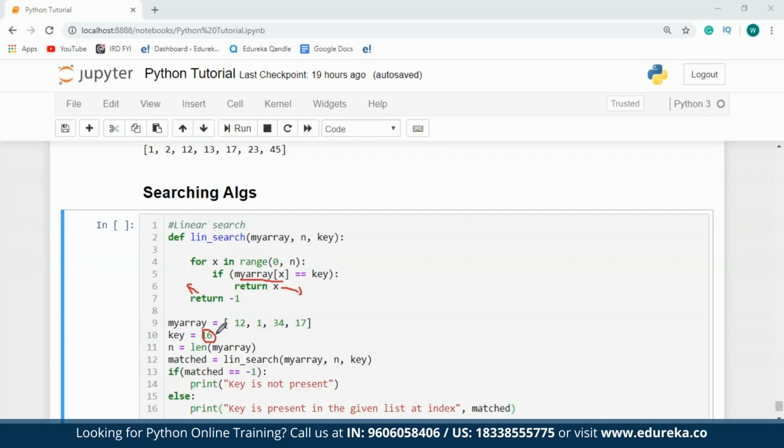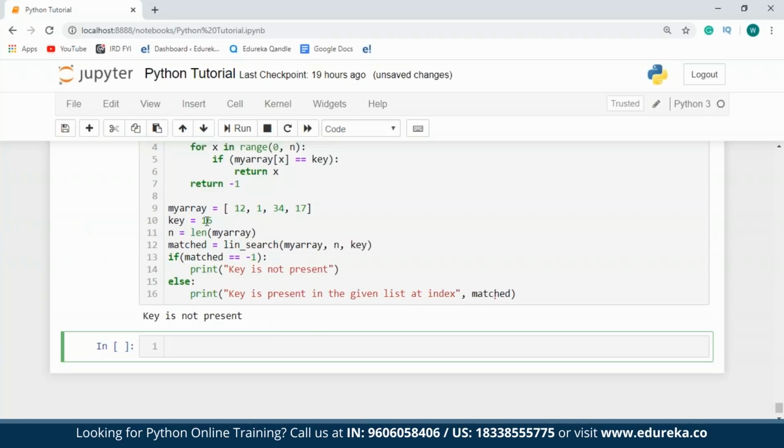Okay, the key that I've supplied over here is 16, and my array over here contains some random numbers. Next thing that I've done over here is assign the value of n as the length of my array. Following that, I've taken another variable named match, to which I'm going to assign the value of the linear search function. If the value of match is equal to -1, then the key is not present in my array. Else, the key is present at so and so index. So let me just erase these drawings and I'll execute this program.